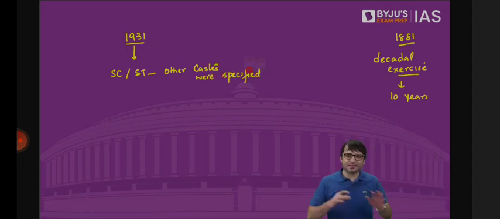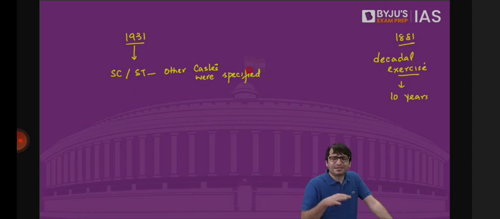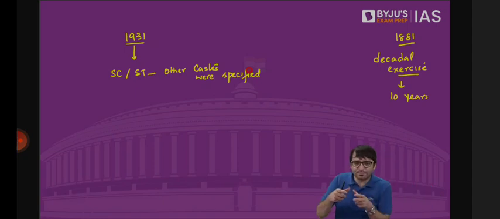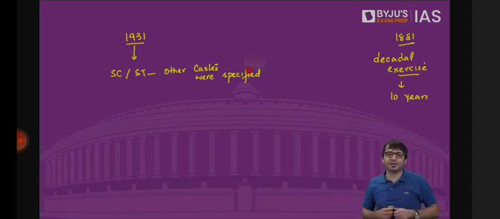That means in 1931, when the census was carried out, till 1931, the census which was carried out, all the details, even the caste level details were provided. How many people belong to SCs? How many people belong to STs? SCs, STs, although it's a constitutional term, it came into force after the constitution. But all those who are now SCs, what was their population in 1931? All those people who are STs, what was their population in 1931? All those who are now OBCs, who are now part of the OBC group, what was their population in 1931? And the remaining, what was their population in 1931? How many Hindus, how many Christians, how many Sikhs? All this population figure was provided in 1931.